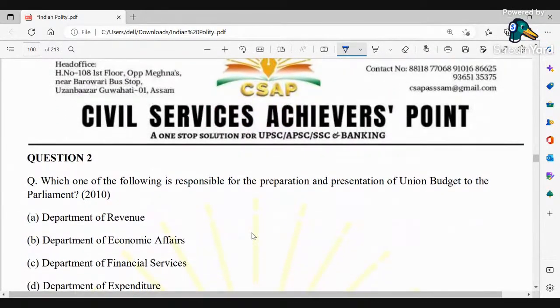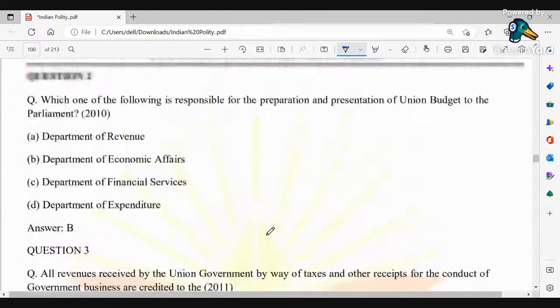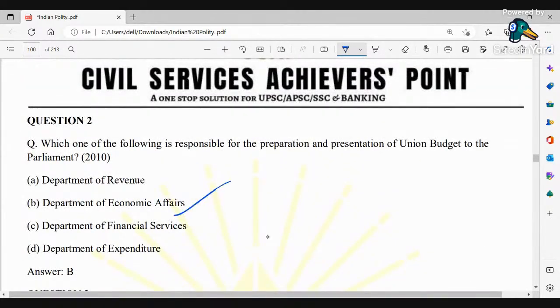Which one of the following is responsible for the preparation and the presentation of union budget in the Parliament? So this is the same thing. Here the Department of Economic Affairs under the Ministry of Finance is responsible. So earlier it was the Department of Revenue, that is not it. So it's the Department of Economic Affairs under the Ministry of Finance. So the answer is B.